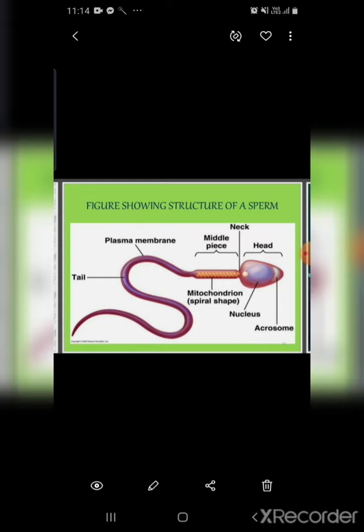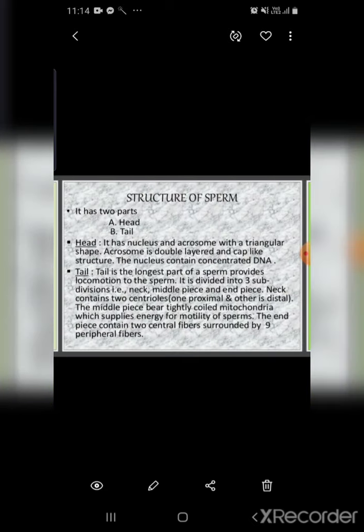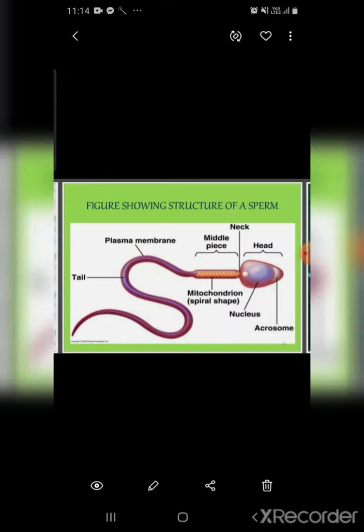The head has two parts, the acrosome and the nucleus. You can see the nucleus is this violet colored portion, and the upper portion of that is the acrosome.